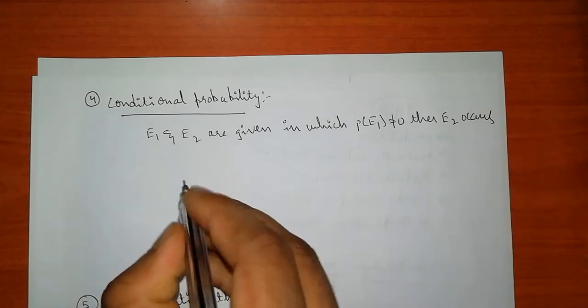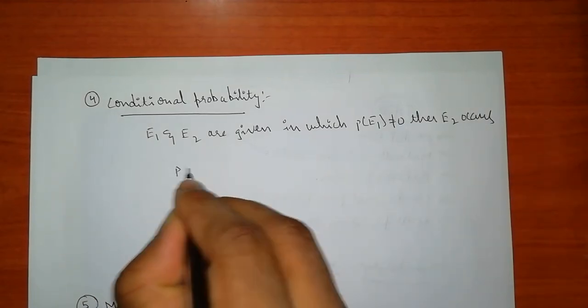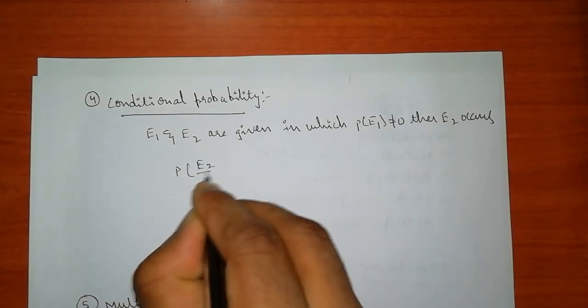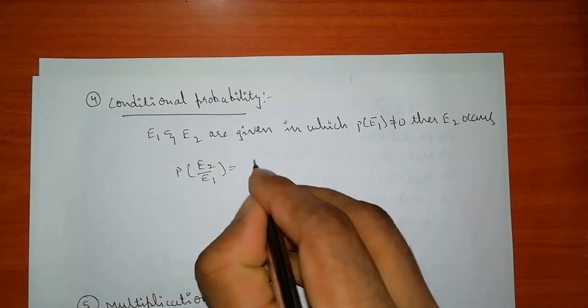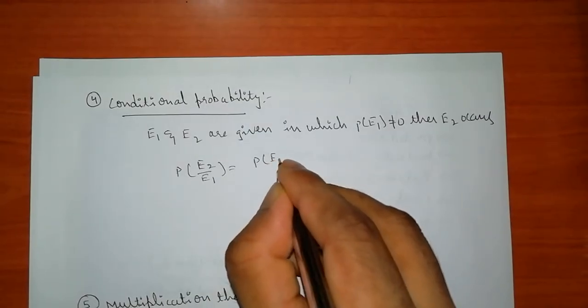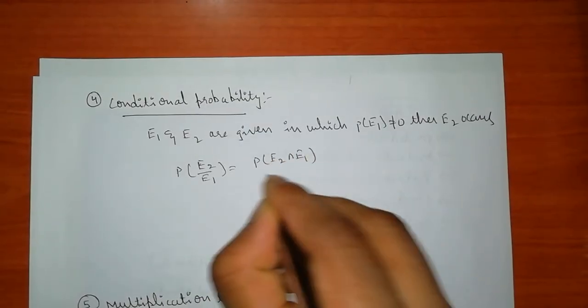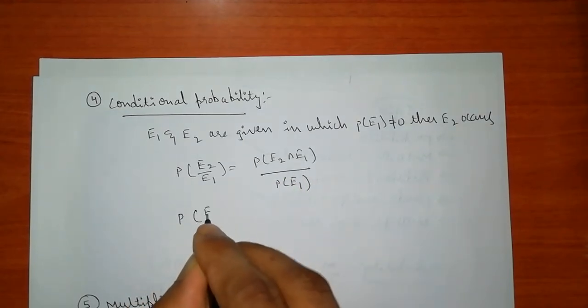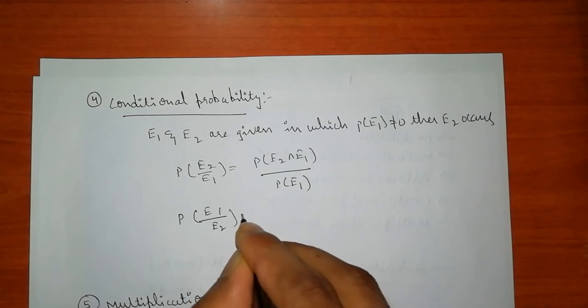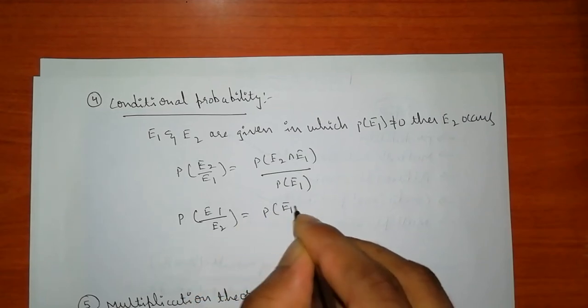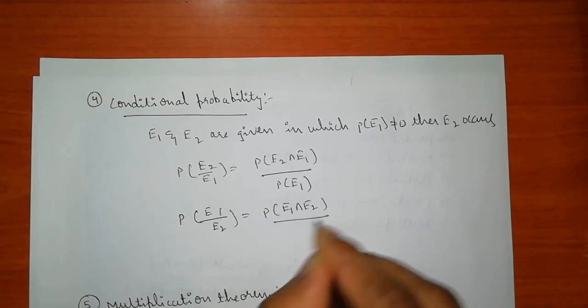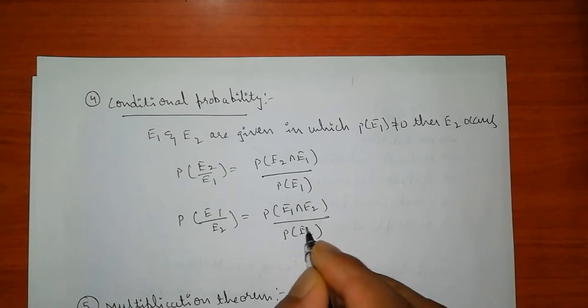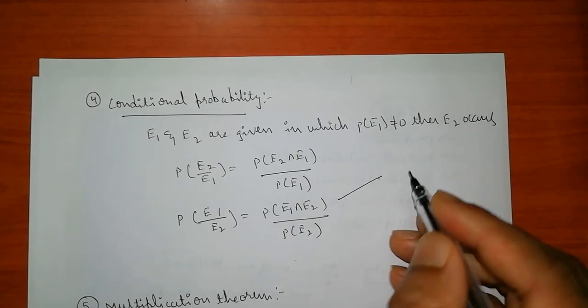This is the condition. How can you write the conditional probability? Like P of E2 by E1 is equal to P of E2 intersection E1 by P of E1. Or you can also write P of E1 by E2 is equal to P of E1 intersection E2 by P of E2. This is known as conditional probability. You have to follow this one.